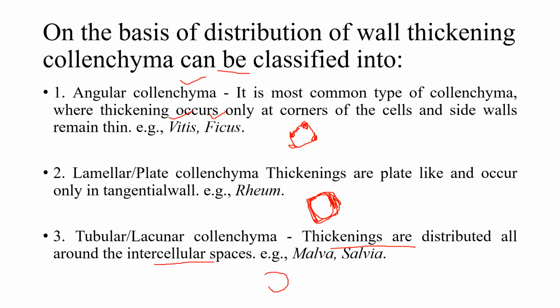Then lacunar or tubular collenchyma, where thickenings are distributed all around the intercellular spaces. That means suppose these are the cells of collenchyma and intercellular spaces are present, and the thickening is present around the intercellular spaces. Okay, so these are the three types of collenchyma, classified according to the distribution of their wall thickening material.